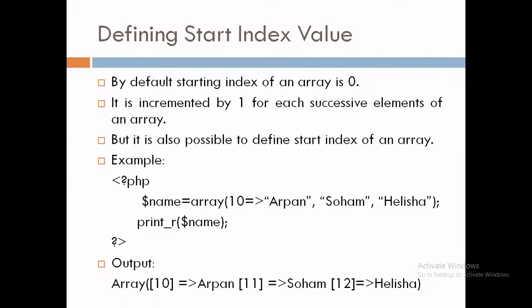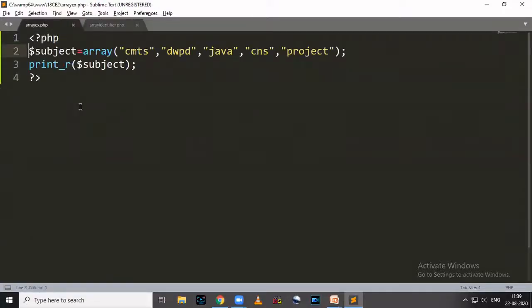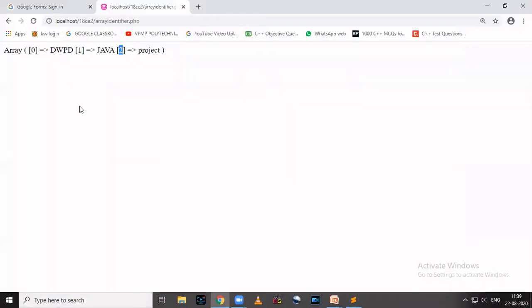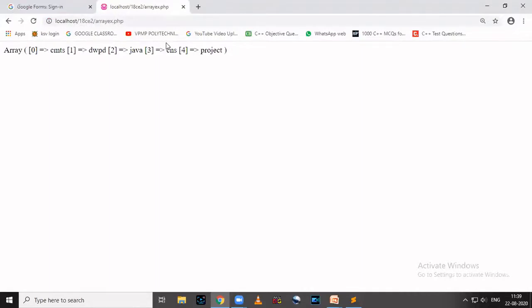Now let's look at a practical example. So here we have already created an array, that is subject. In that case, we have not provided the starting index number. So now let's see what is the output of that code. So I'm running my file arrayex.php. We can see that by default the index number is 0, then the second one is 1, the next one is 2.